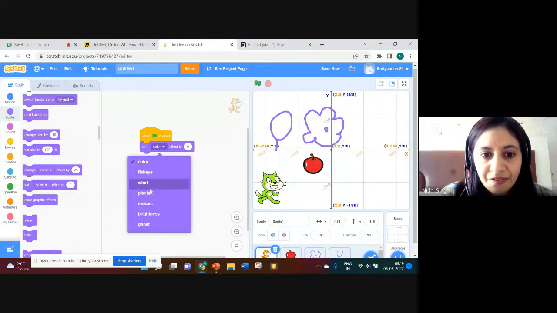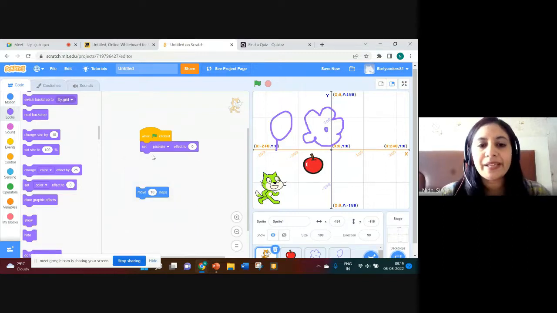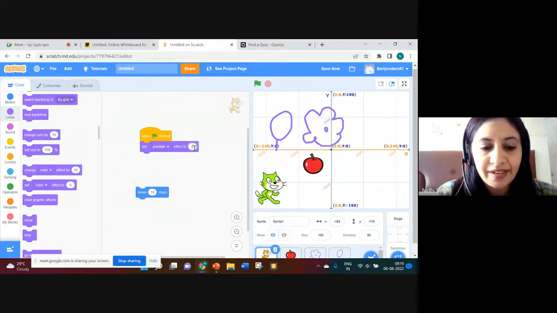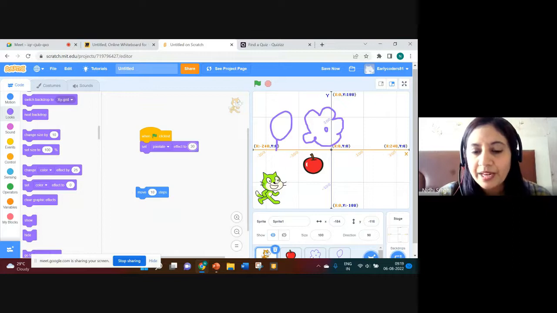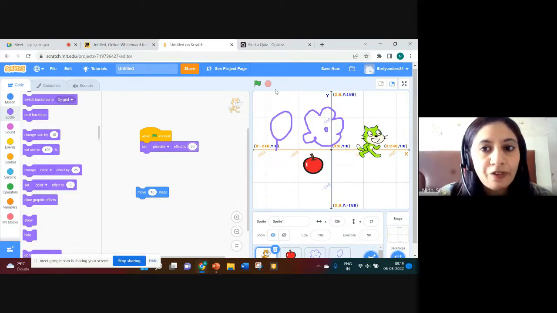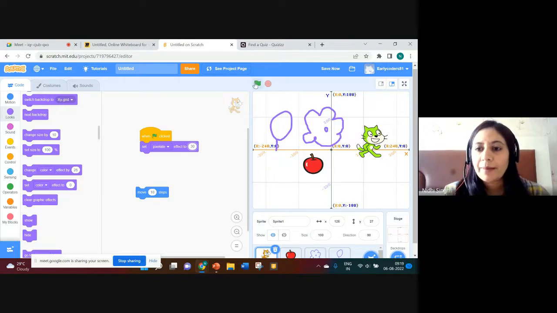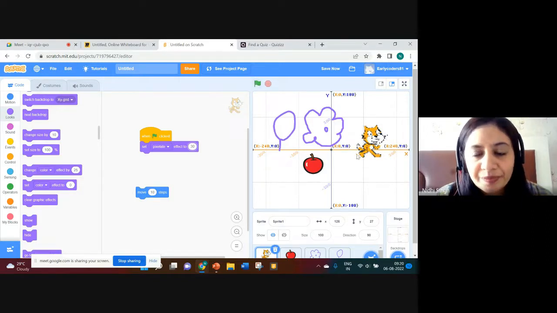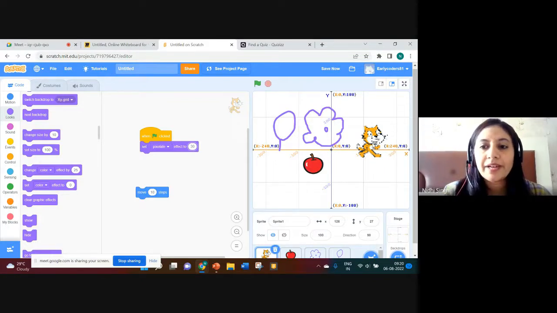I will just give my sprite a pixelate effect. Let's say 30. Now just see this cat. When I click on the flag, see what will happen. Can you see? Yes, ma'am. So it turned into something you can't see as a perfect image. It is nothing but a group of pixels.